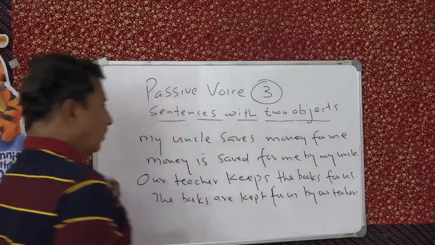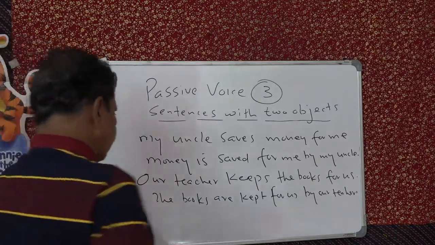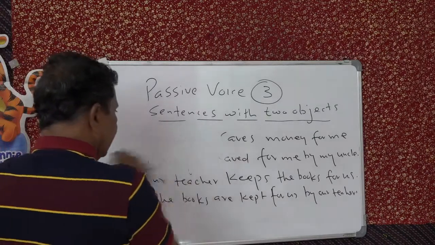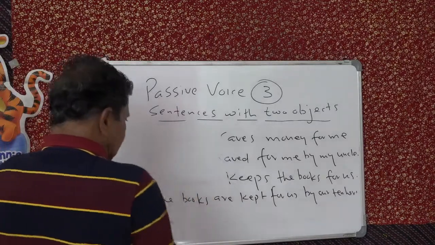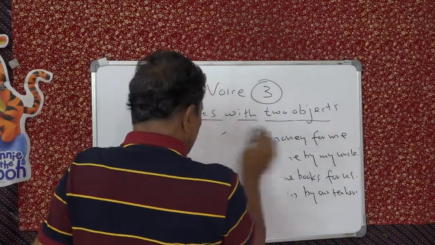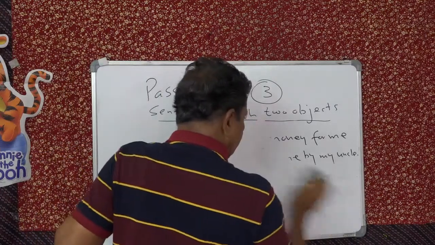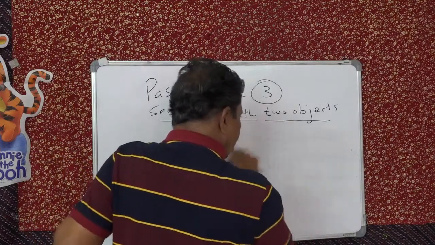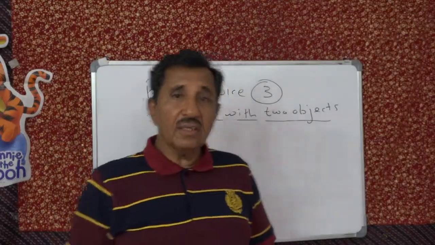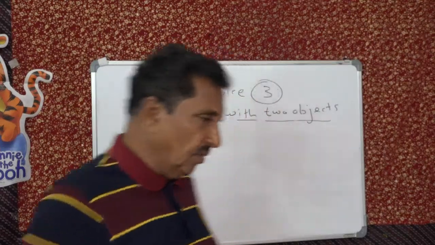Understand? It's very simple. Okay. Again, we have got examples. Now, these are objects with for, and in such cases, what will you do? You start the passive voice with the object without preposition. Okay.